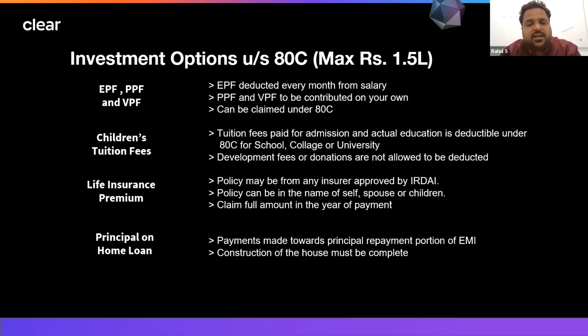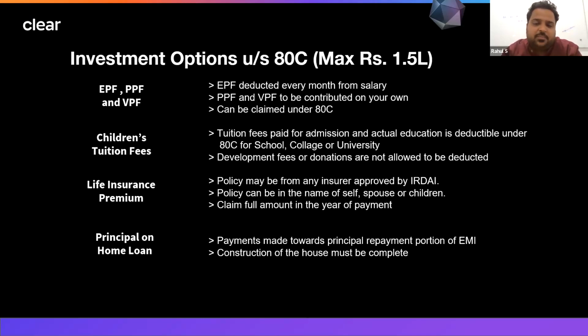Okay. Apart from that, if you are spending on your children's education fees, the tuition fees, whatever you are paying for children, that can also be considered under 80C. The development fees or the donations we make towards the admission are not allowed for deduction. Life insurance premium, if we are paying, or any term insurance premium, then you can take the benefit under 80C.